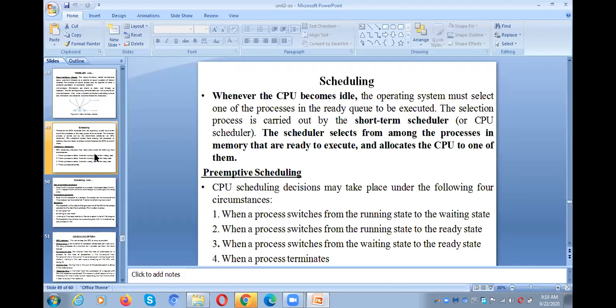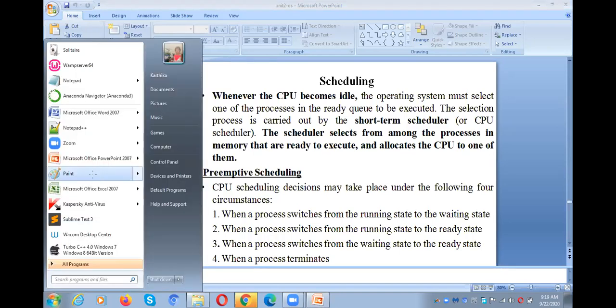For example, there are 10 programs in the job pool in the secondary memory. From those 10, 3 processes are moved to the ready queue. The responsibility of the long-term scheduler is to select a subset of programs from secondary memory and keep them in the main memory, that is, in the ready queue. We had a discussion about all those things, but let me rewind the topic for you.